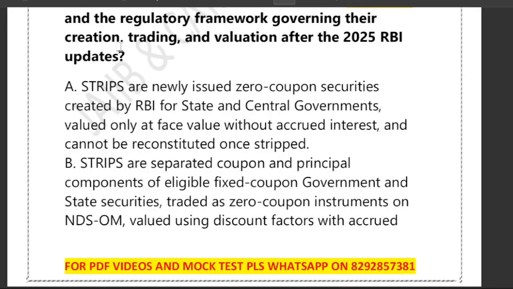So it says that strips are newly issued by RBI and cannot be reconstituted. Right? It is saying that newly issued. Actually, this is wrong because they are derived from existing security and reconstitution is allowed. That's why option A is wrong.